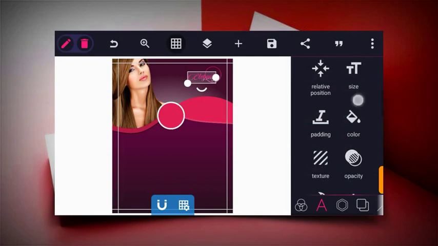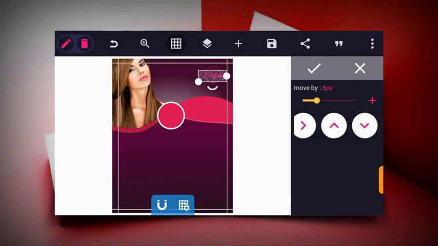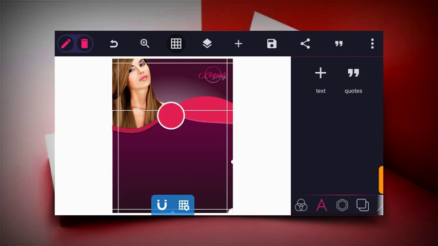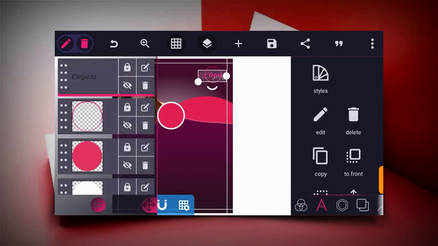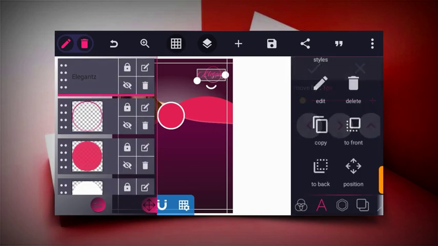So from here we can position this text at the center of the circle stroke. If you have a logo, you can also import your logo and place it at this side. Remember, your design must not cross the ruled margin of bleed, so make sure your design is not crossing it.